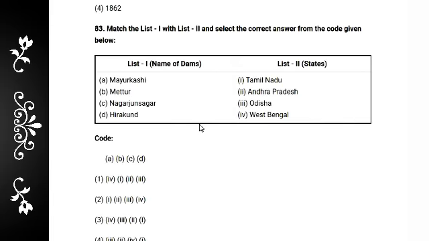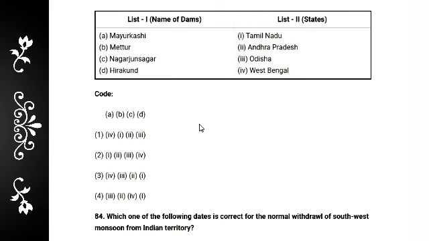Next, a match question, number 83. Match the name of dam and state. On my channel I provide all of India's canal irrigation and dams. This is a very interesting question.